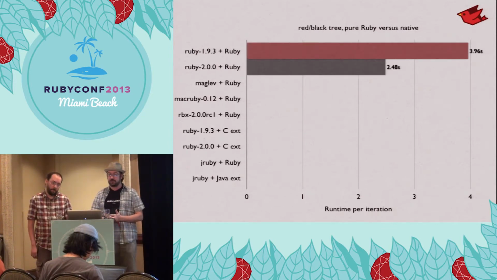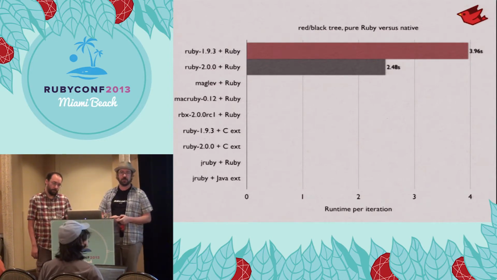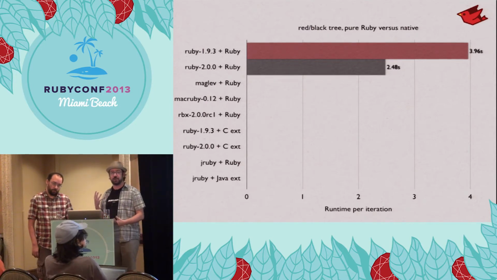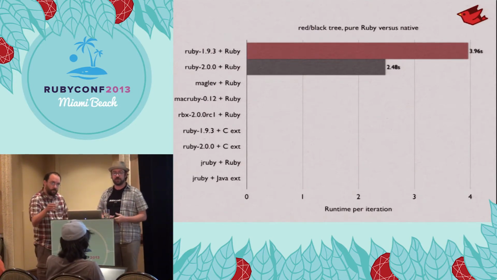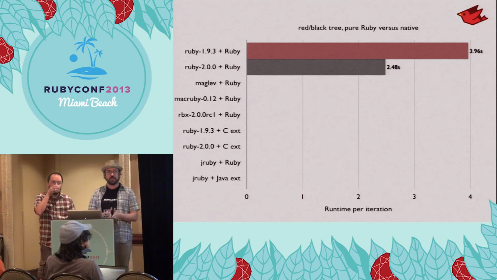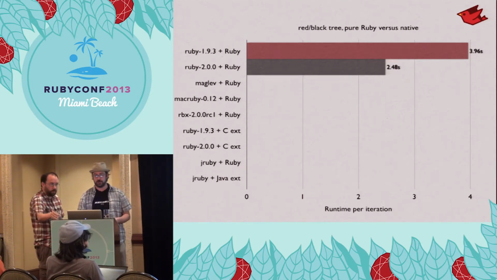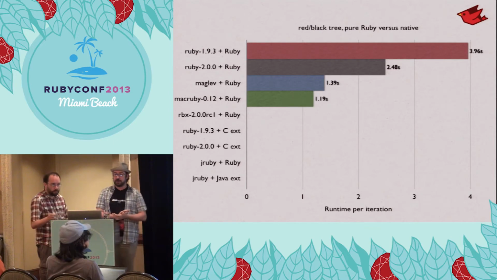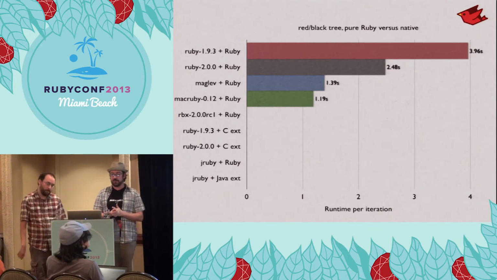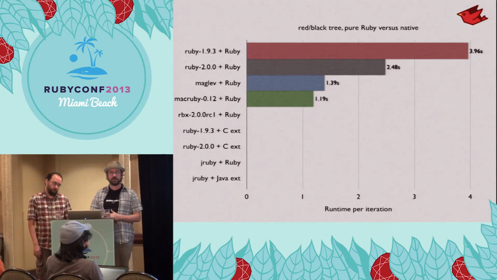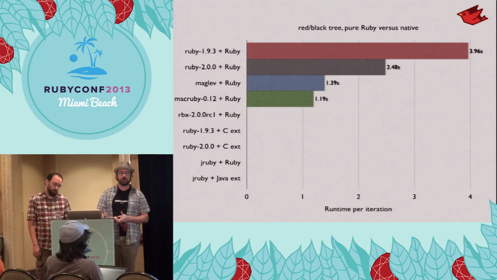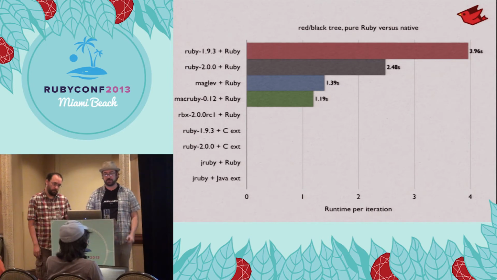So if we look at Ruby 1.9 and 2.0 with the pure Ruby version, Ruby 2 does a ton of stuff to improve performance. Some of these are inspired by what we've done in JRuby, reducing call overhead and so on. But there's definitely a good improvement in 2.0 and 2.1 as far as straight-line performance of Ruby code. Maglev and MacRuby, I don't know if anybody's using those lately, they do better. They have actual JIT optimizations that they do, and then are able to be about twice as fast as Ruby 2.0 just by doing some fairly simple JITting.